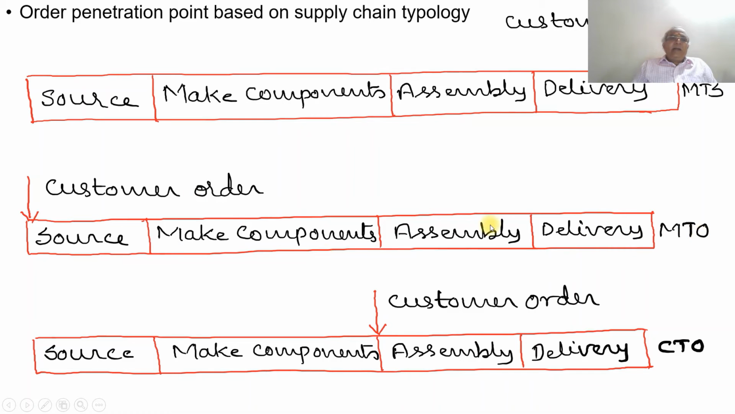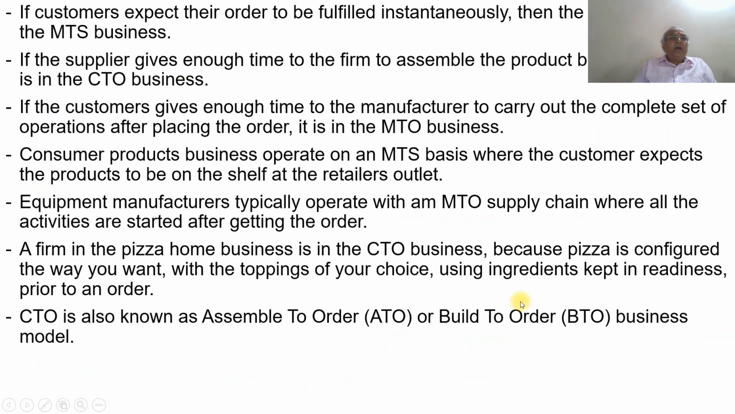Then make to order. The customer gives the order, and then they procure the material, make the components, assemble it, and then give the delivery. This is MTO, make to order. Then configure to order. That means the source and make components are already ready, and once the customer gives the order, they use the made components to assemble it and then deliver. This is what is called configure to order.